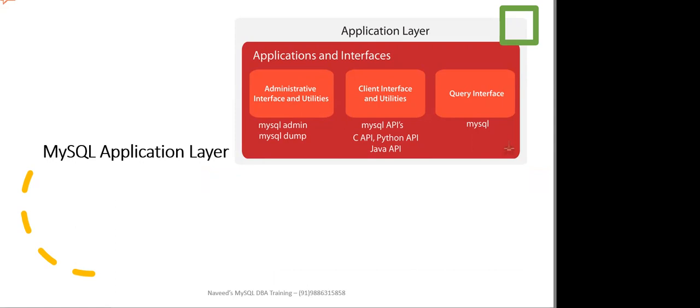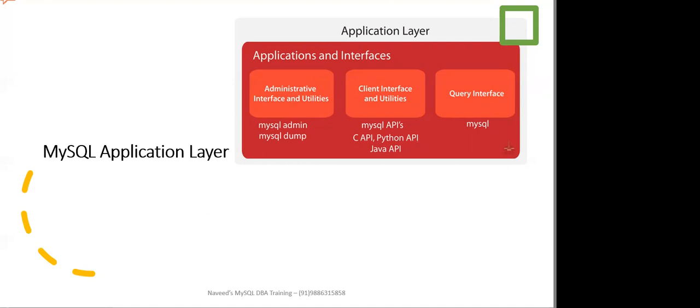When I talk about administrative interface and utilities, the administrators use various administrative interfaces and utilities like mysqladmin, which performs tasks like shutting down the MySQL server and creating or dropping databases. Now mysqldump is basically used by the administrators or the DBAs for backing up the database or copying the database to another server.